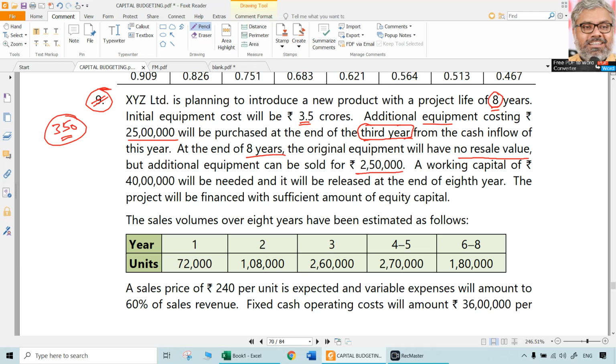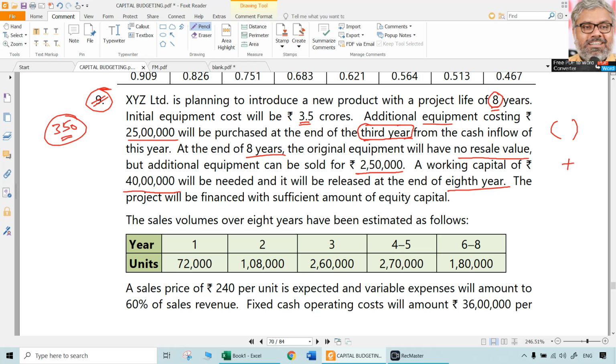That is total project life, 8th year. And an additional working capital of 40 lakhs will be needed and it will be released at the end of 8th year. We know this treatment of it. Additional working capital requirement should be initially treated as an outflow and later it should be treated as an inflow at the end of the life of the project, which will be released.